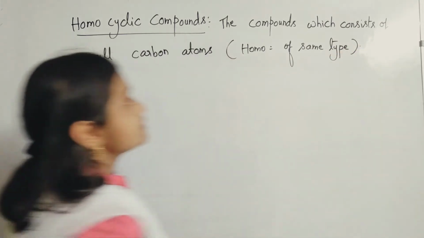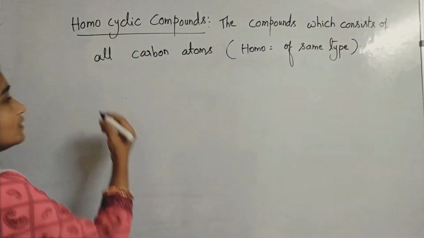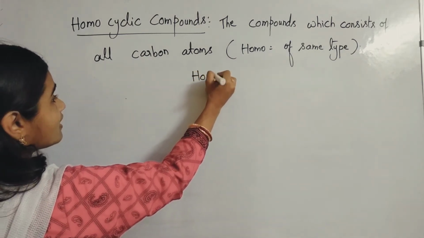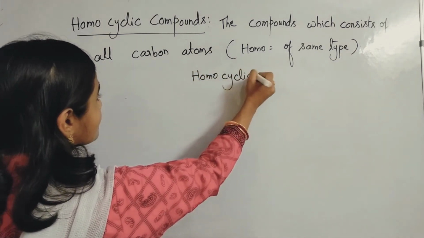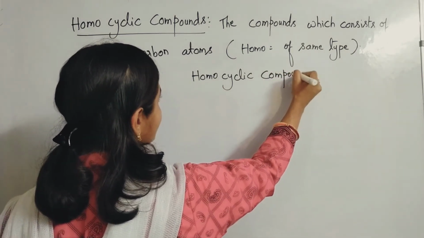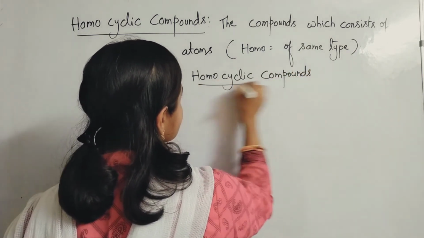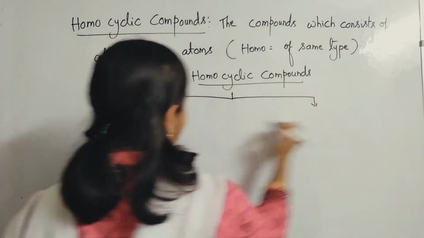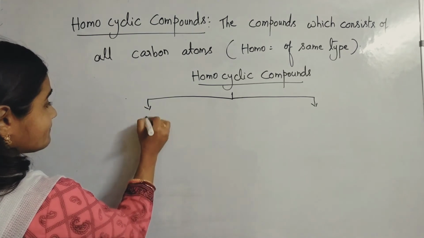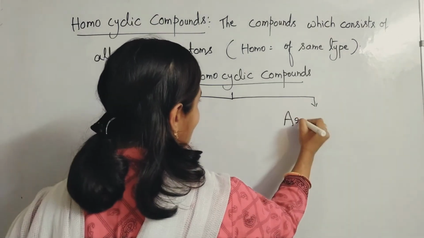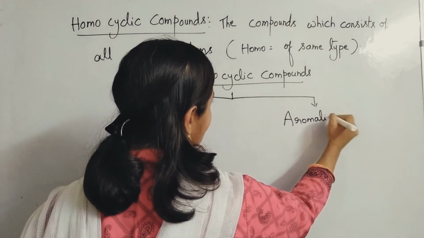These homocyclic compounds are divided into two types: alicyclic and aromatic compounds.